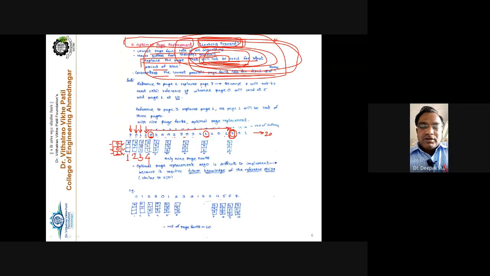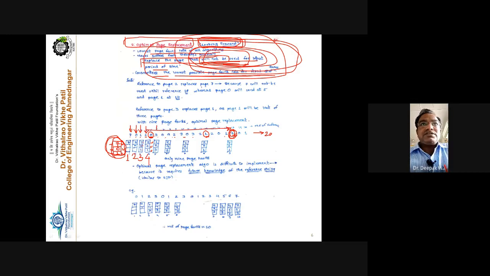Getting this point or not? It means we are looking in the forward direction, we are looking in the future. Out of these pages which are in the main memory, out of this 7, 0, 1, which will not be required? 7 is not required. So 0 and 1 remain as they are. Instead of 7, now I put here 2. So 2, 0, and 1 pages are there inside the main memory.